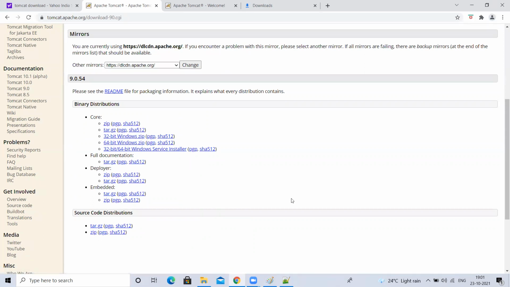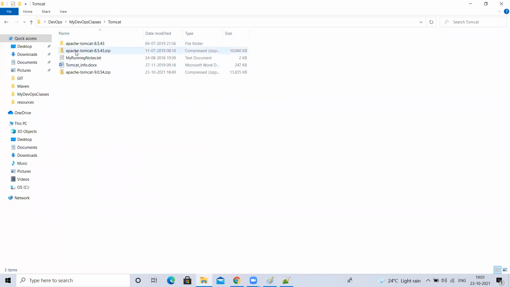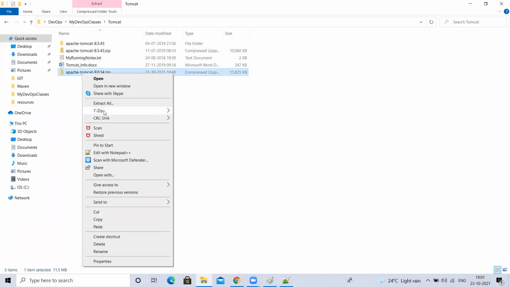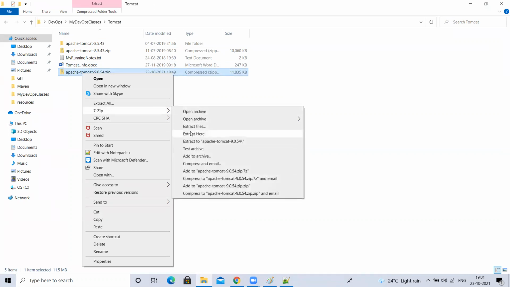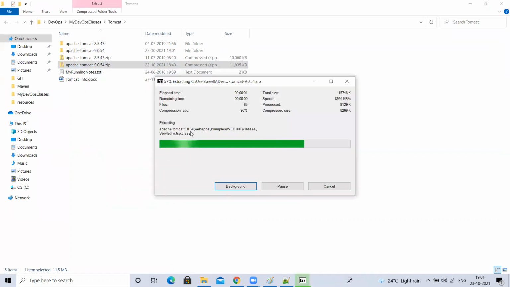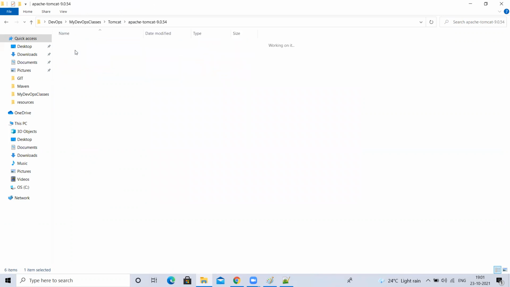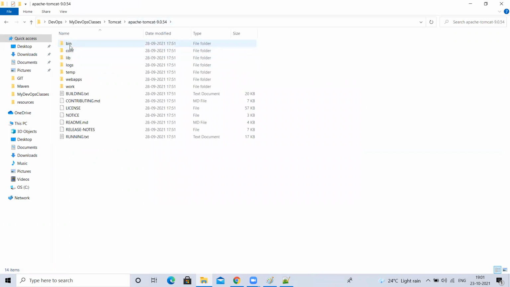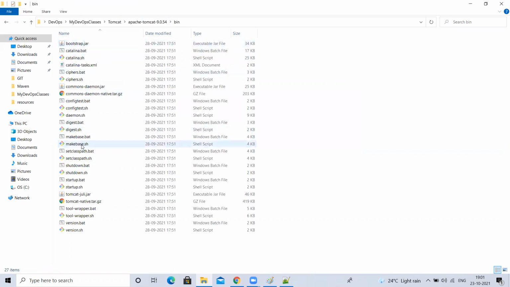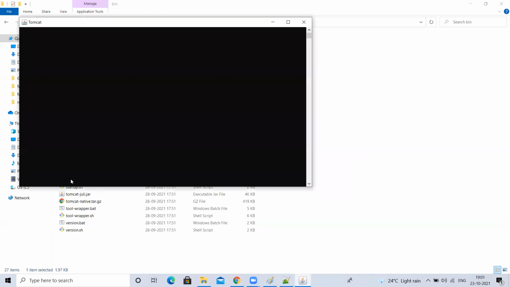So I downloaded that. Now I'm going here. This one is there, right? I'm extracting it. Now see this. This is a new fresh Tomcat, the latest version of Tomcat I downloaded. I'll go inside this bin and access my Tomcat. How to access it: startup.bat.